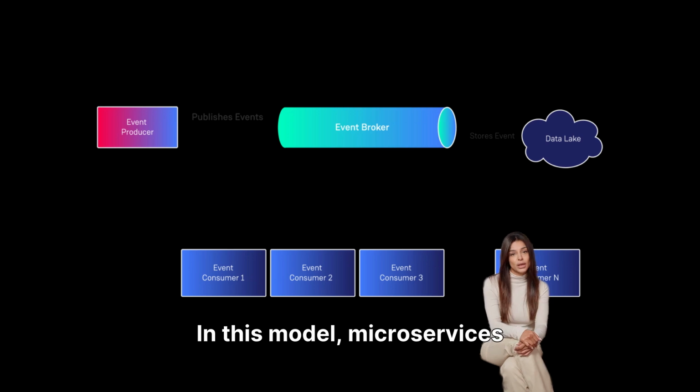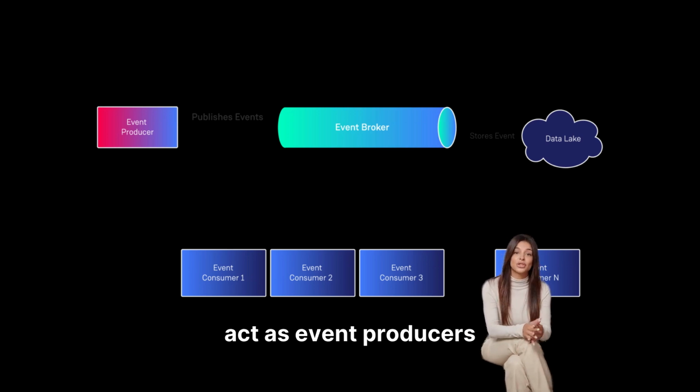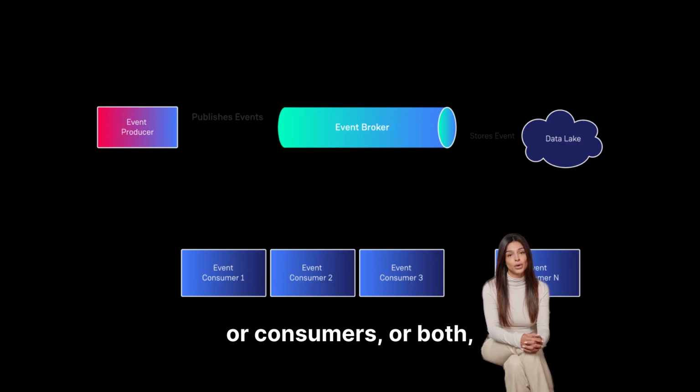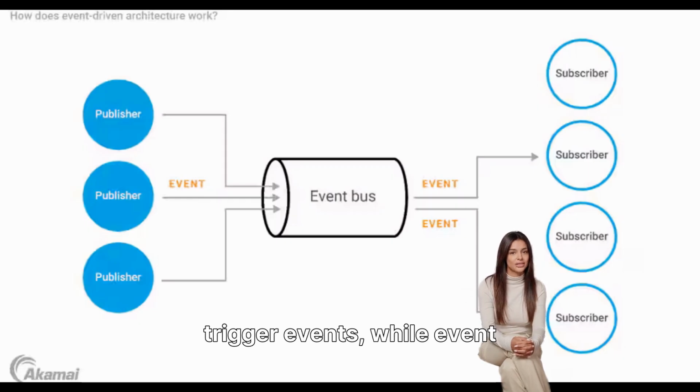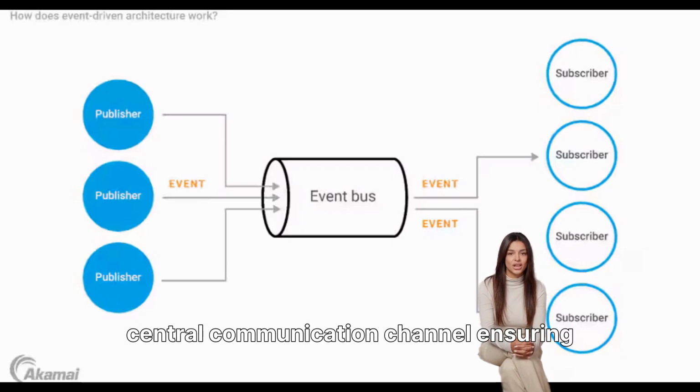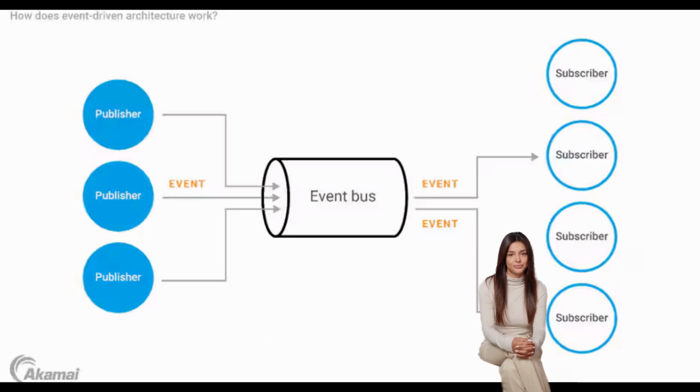In this model, microservices act as event producers or consumers, or both, with an event signifying a state change in the system, like an order being placed. Event producers create or trigger events, while event consumers react to those events, with an event bus serving as the central communication channel, ensuring reliable delivery.